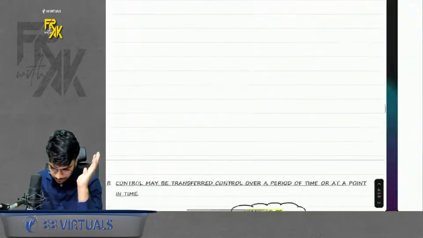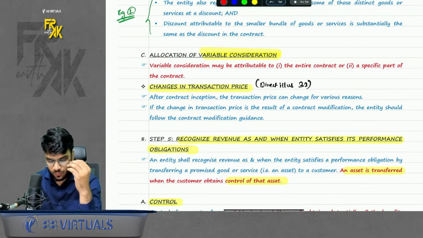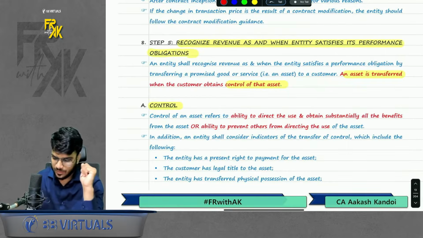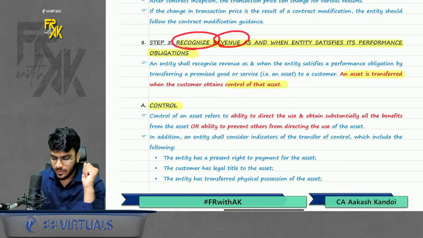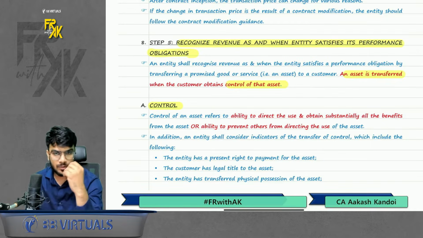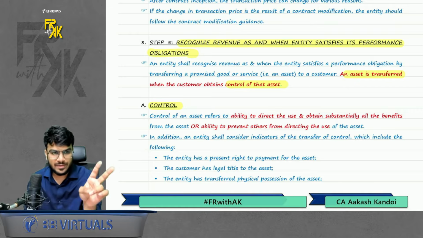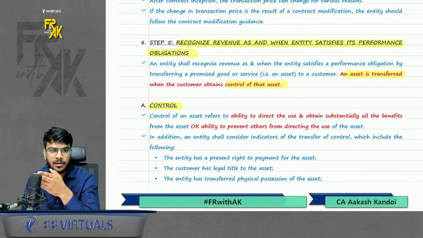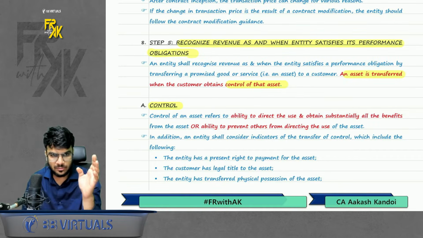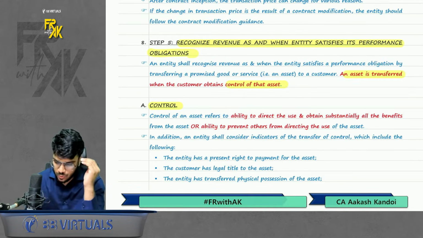Perfect. So this was your which step? Step number 4. Now we move on towards step number 5. That is, recognize revenue as and when the entity satisfies its performance obligations. So when should the company book the revenue? You can book revenue in two ways. Either you can book the revenue over the period, or you can book the revenue in one shot, that is on one single day. Either it can be the first day, or it can be the last day. So how to book the revenue?